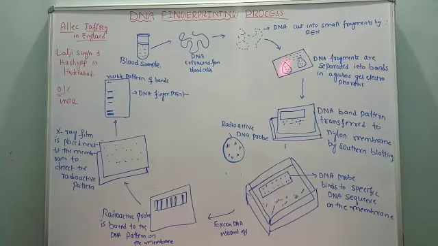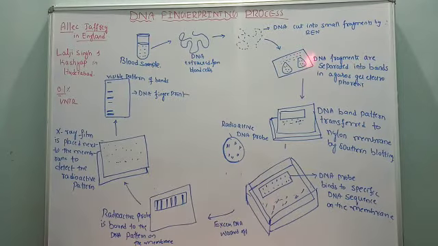This is an agarose gel electrophoresis machine in which we keep the DNA fragments, and here electricity is supplied. After that, it is subjected to electricity, and the separation of DNA takes place, because in the presence of electricity the DNA fragments are separated. Hence the process is called electrophoresis.